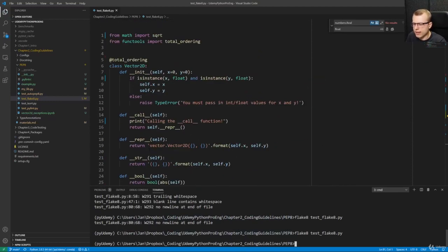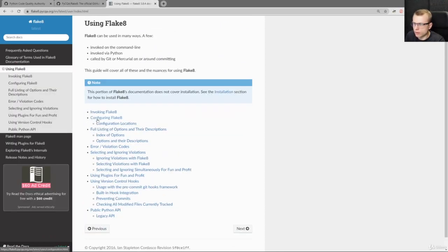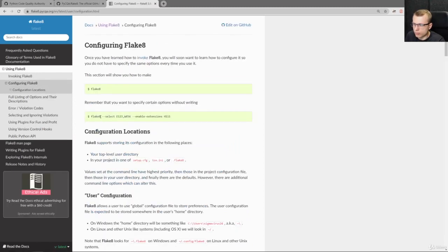So as I said before, Flake8 is about the PEP8 style guidelines and does not check if your code is working properly. Pylint will check if your code is working and will check a bit of the PEP8 guidelines. So these two linters have a slightly different approach of what has to be checked for. And if you go back to the documentation, you can go to using Flake8, and here's also listed how to configure Flake8. So you could pass as command line arguments the errors or warnings you want to check. You can also list the warnings you don't want to check.